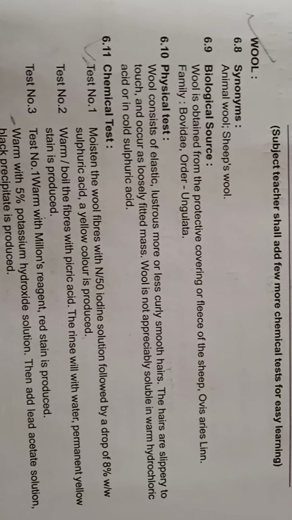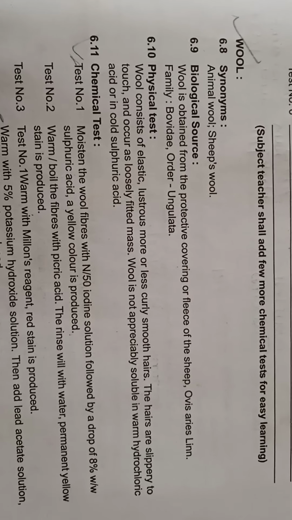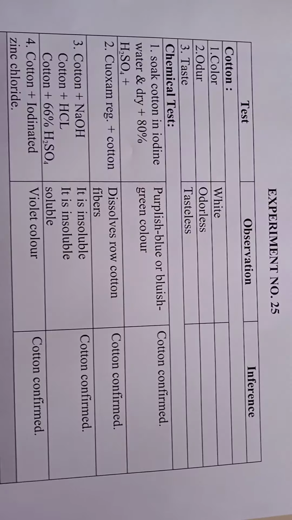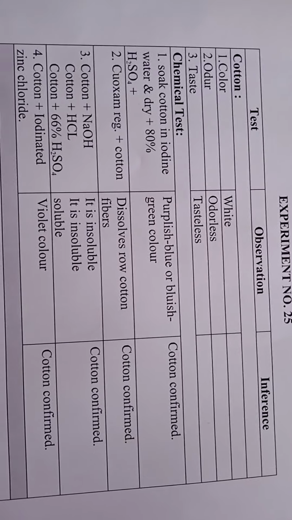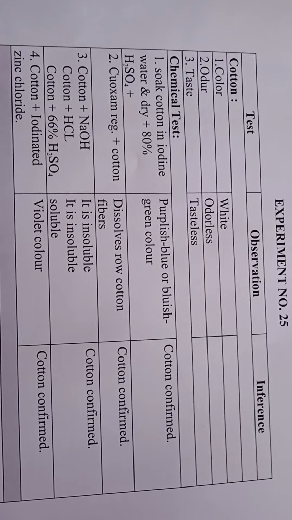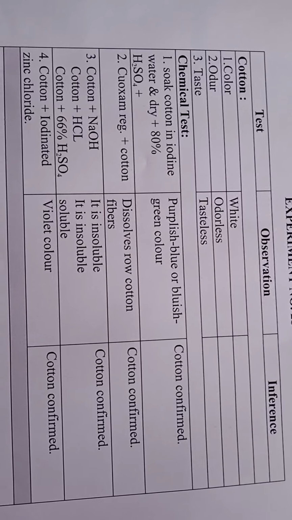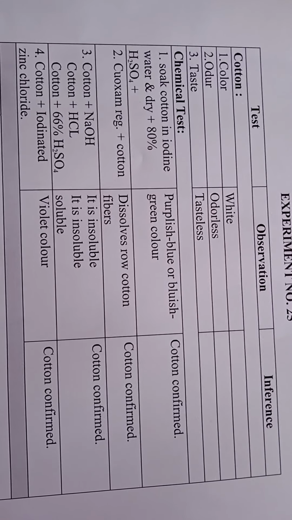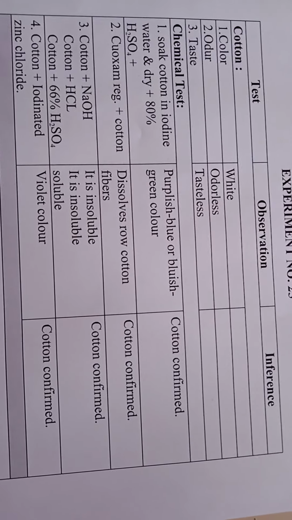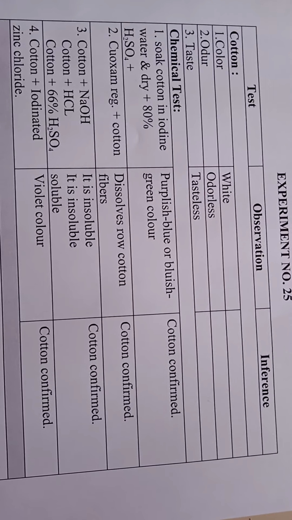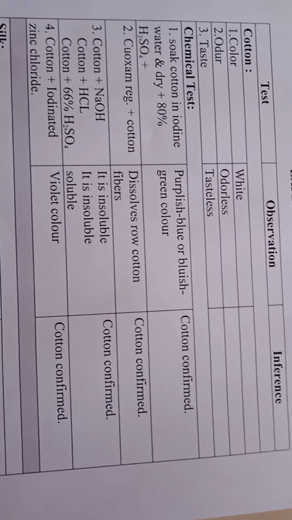Now we will go for the chemical tests one by one. First one is cotton. Here you can see the chemical test for cotton. First you have to soak the cotton in iodine water and then dry it, and then add 80% sulfuric acid. You will get a purplish blue or bluish green color. That means cotton is confirmed.